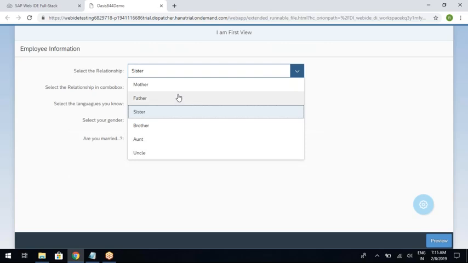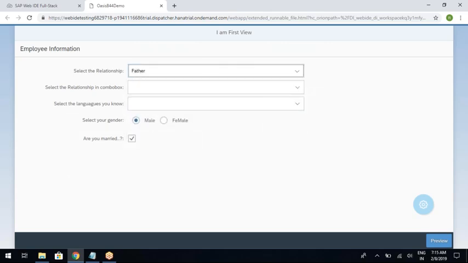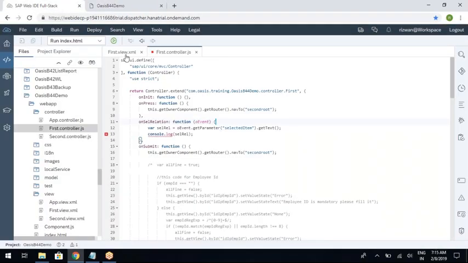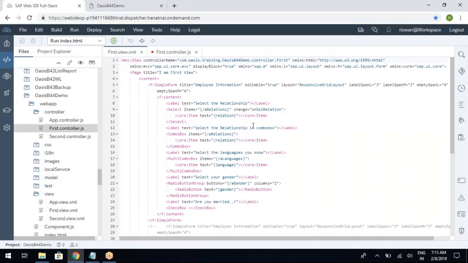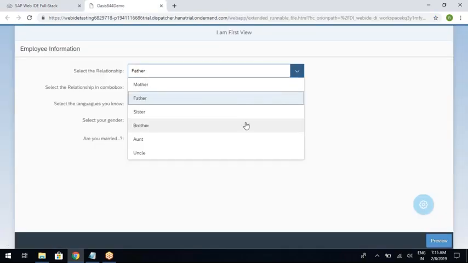So selecting a value from this drop down is an action performed by the end user. So you need to assign a function to that particular action. Here, for select box, the action name is change, and you need to assign some function upon the selection.